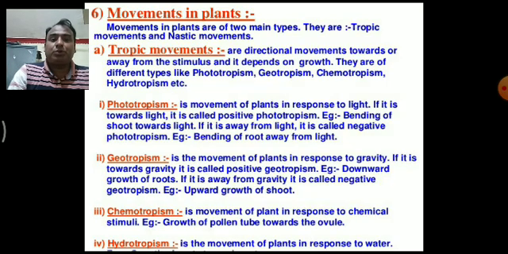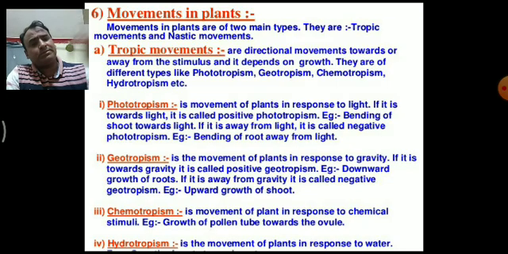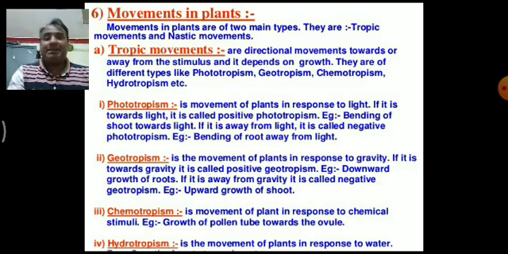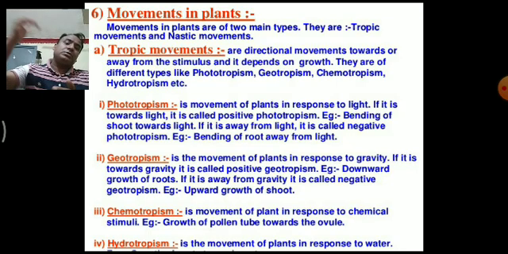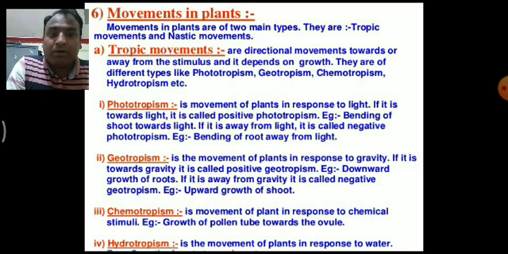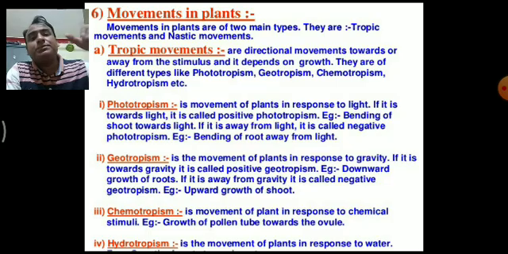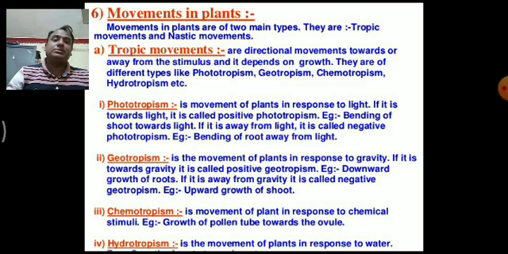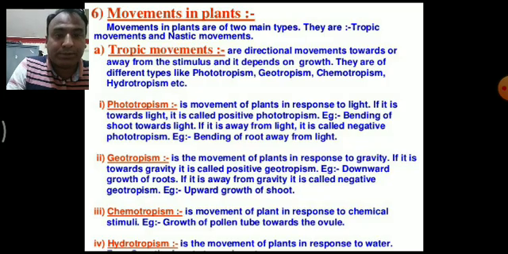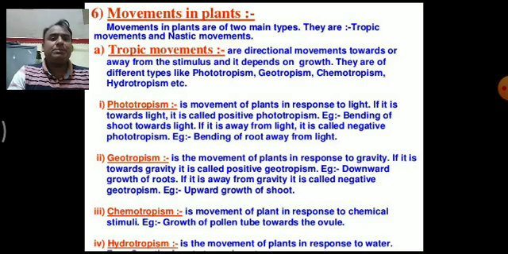Then geotropism. It is the movement of a plant in response to gravity. Geo means gravity or earth. If it is toward gravity, it is called positive geotropism, and if it is away from gravity, it is called negative geotropism. For example, the roots move downward, along with gravity, and such movement of root is called positive geotropic movement.